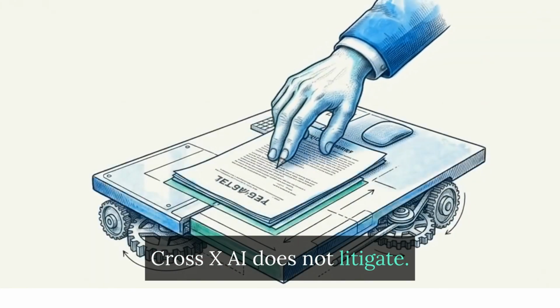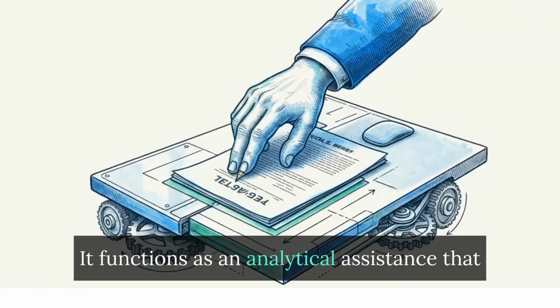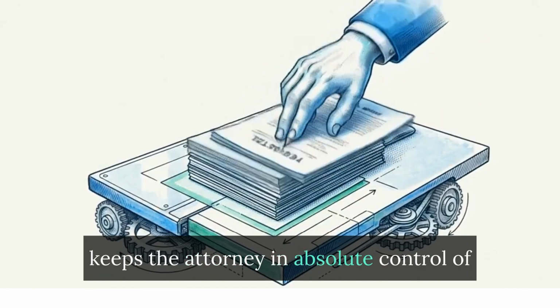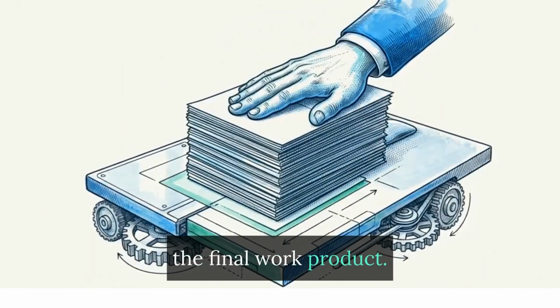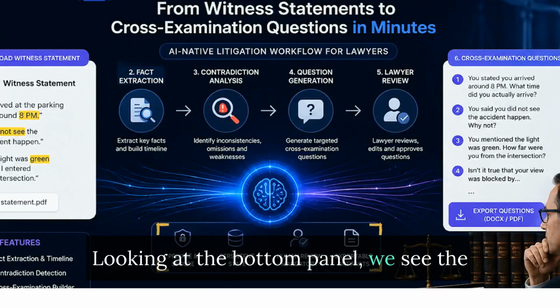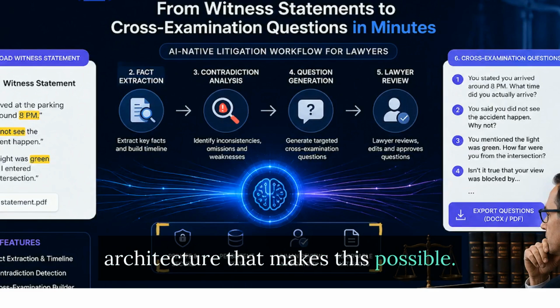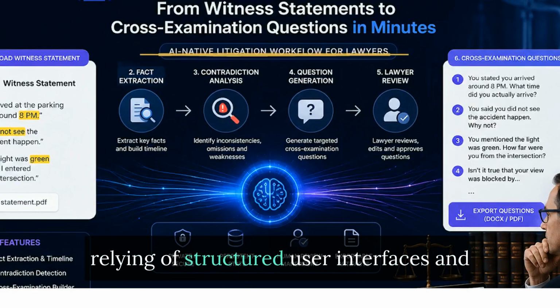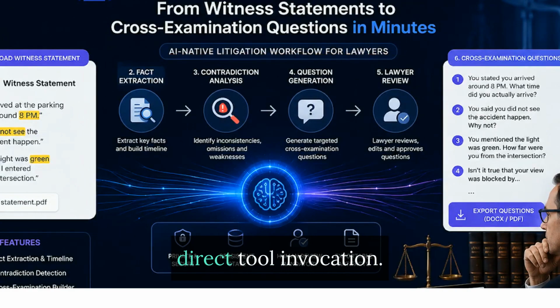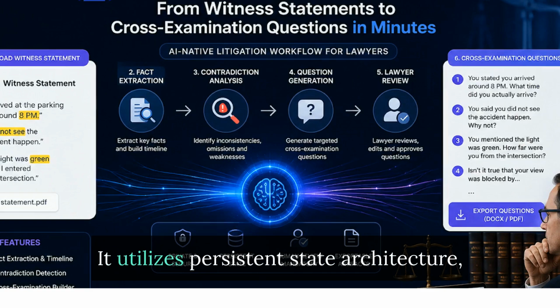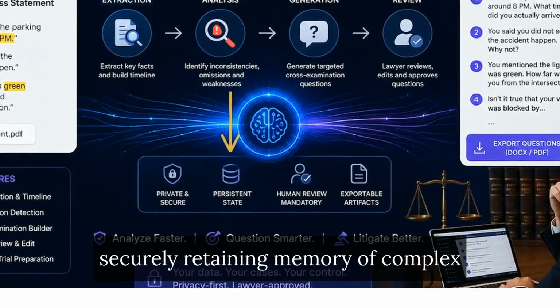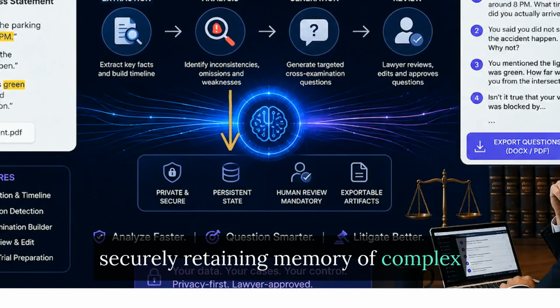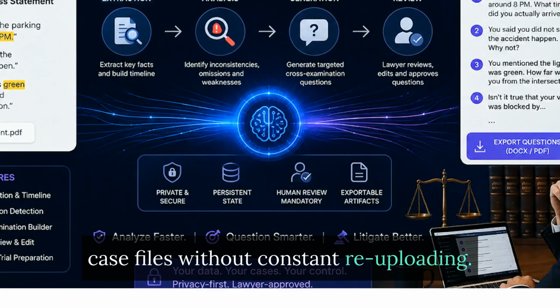CrossEx AI does not litigate. It functions as an analytical assistant that keeps the attorney in absolute control of the final work product. Looking at the bottom panel, we see the architecture that makes this possible. CrossEx AI is an ANA-native application, relying on structured user interfaces and direct tool invocation. It utilizes persistent state architecture, securely retaining memory of complex case files without constant re-uploading.